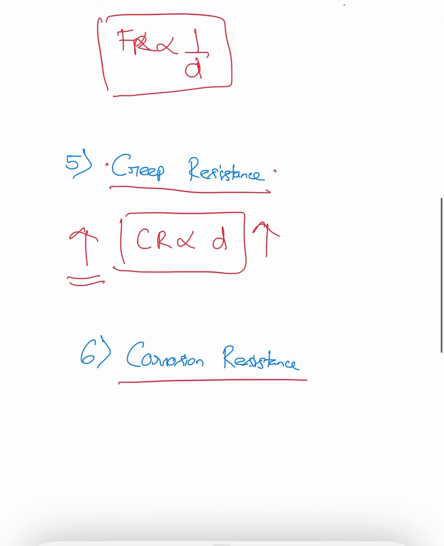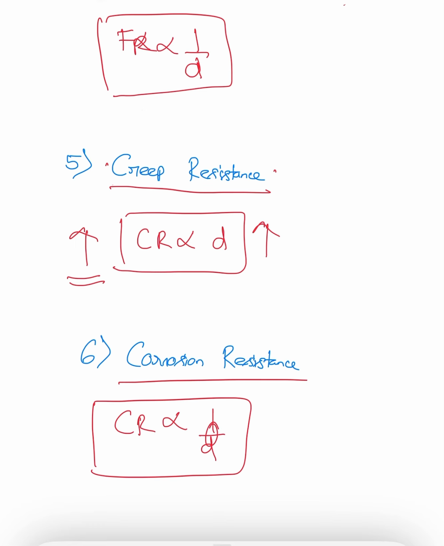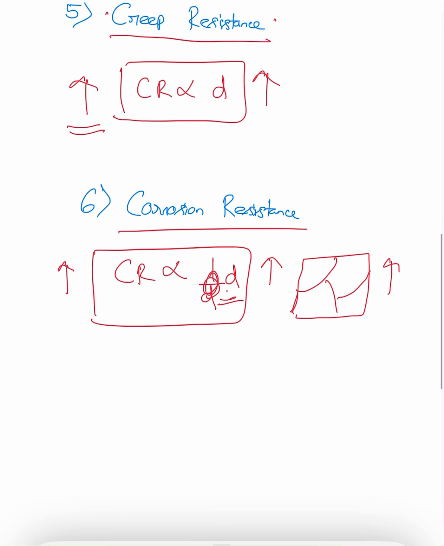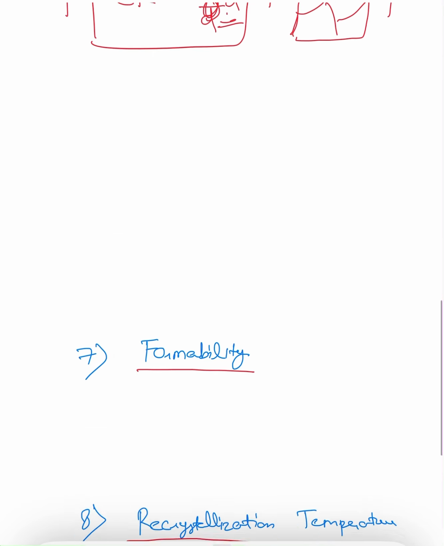Now let's come to the corrosion resistance. Corrosion resistance is directly proportional to the grain size. If you have a larger grain size, you have a higher corrosion resistance. To understand, if you have a larger grain size, it means you have fewer grain boundaries. And with fewer grain boundaries, there will be fewer corrosion sites and the corrosion resistance will be higher. So corrosion resistance is directly proportional to D.